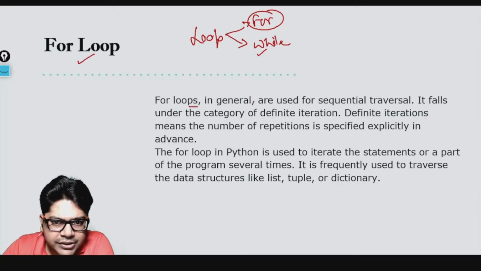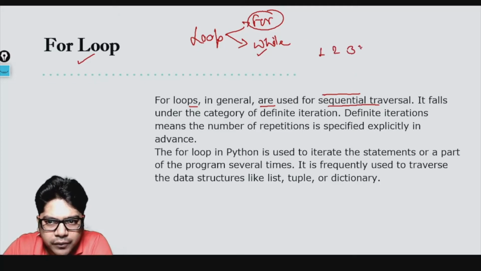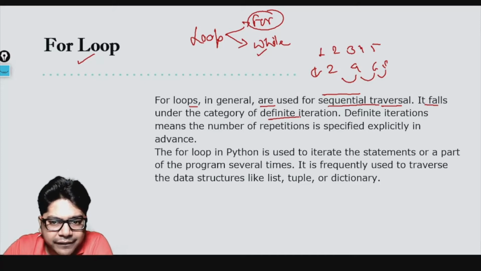So for loops in general are used for sequential traversal. Now what is the meaning of sequential traversal? As the name suggests, sequential means in sequence, like 1, 2, 3, 4, 5. They are in sequence, right? Or 2, 4, 6, 8. They are also in sequence, right? So in case of sequential traversal, we use a for loop, and it falls under the category of definite iteration.